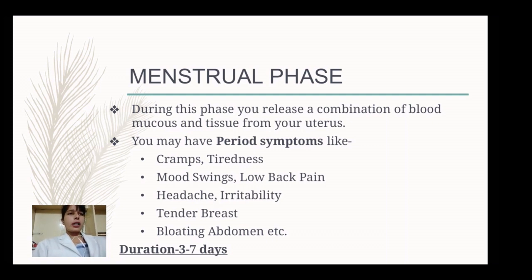The occurrence of these symptoms also depends on our habits, whether we are taking any medication, whether we have any other problem related to our uterus, or whether we are taking pills. These can all indirectly affect our menstruation period and further complicate our menstruation cycle, and we will be having more symptoms at that time. The average duration of the menstruation phase is 3 to 7 days.